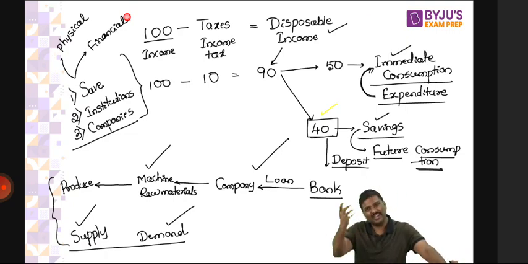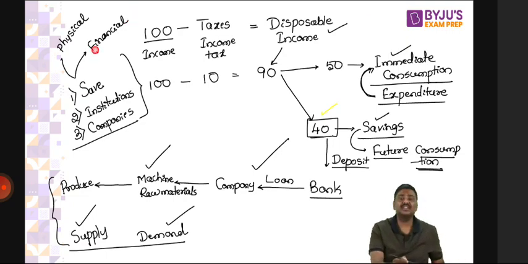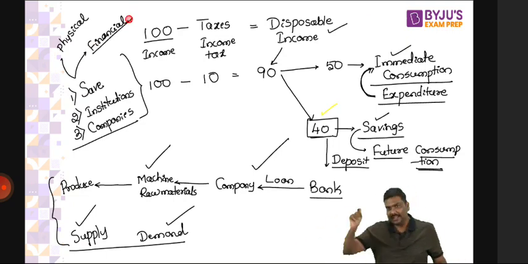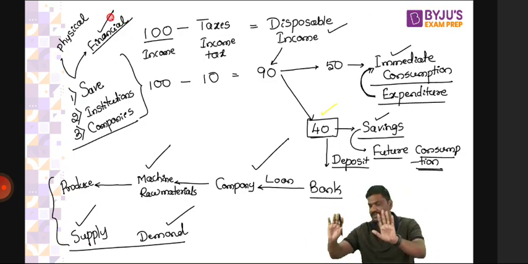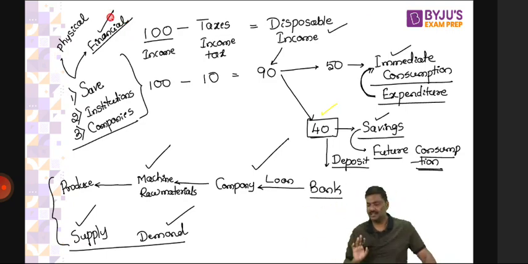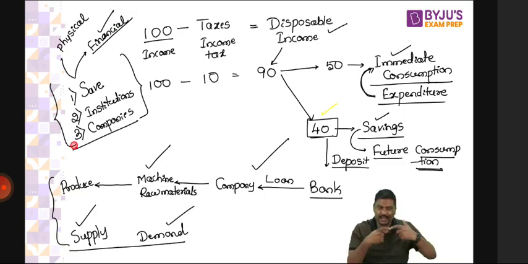We import it. So the argument is, if you save money, it is better to invest in the market. Let's say in the fixed deposit, in the savings deposit, in purchasing bonds, etc. Now don't run behind the term bond. We'll discuss the bond later. Have patience. We'll discuss what is share, what is bond, etc. So these are the three very important things that every economy requires in order to ensure that there is capital formation in the economy. Done. So this is the discussion regarding savings, investment, and capital formation.